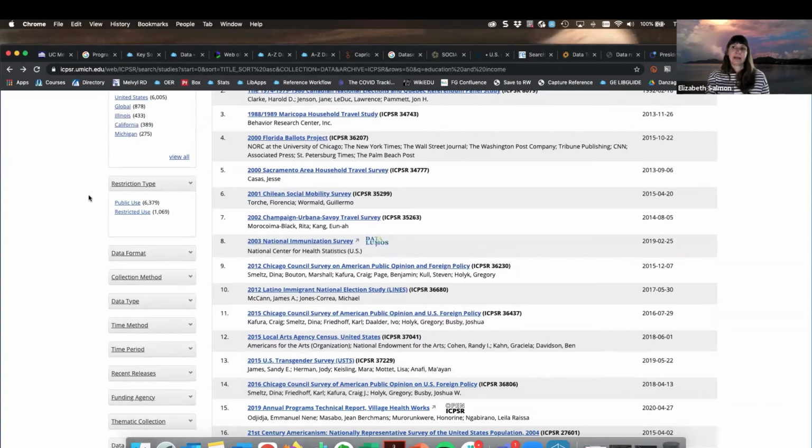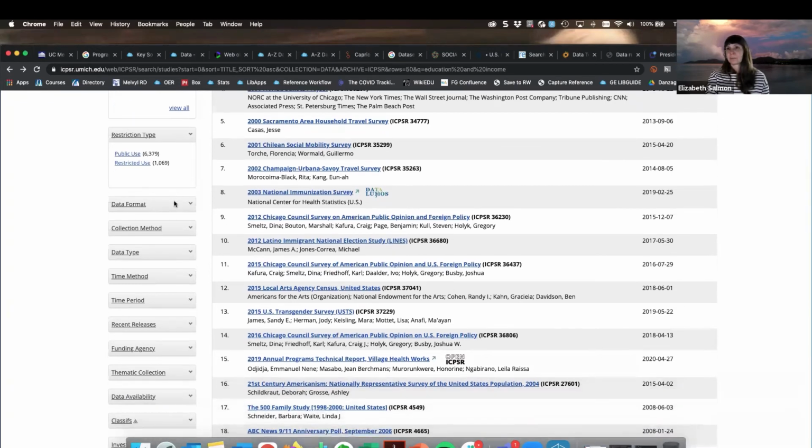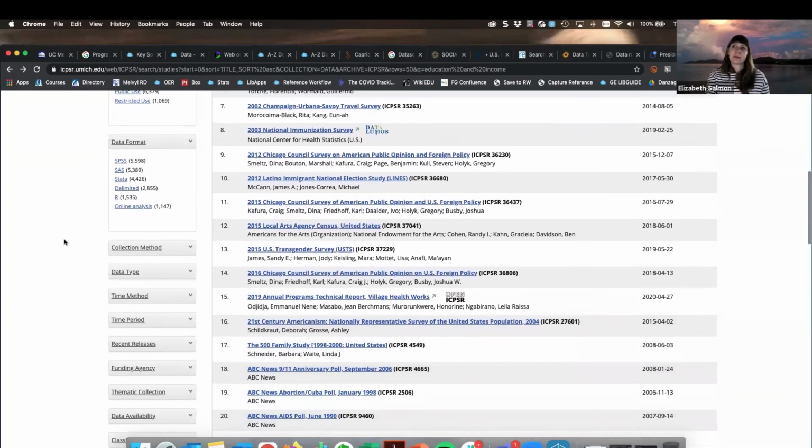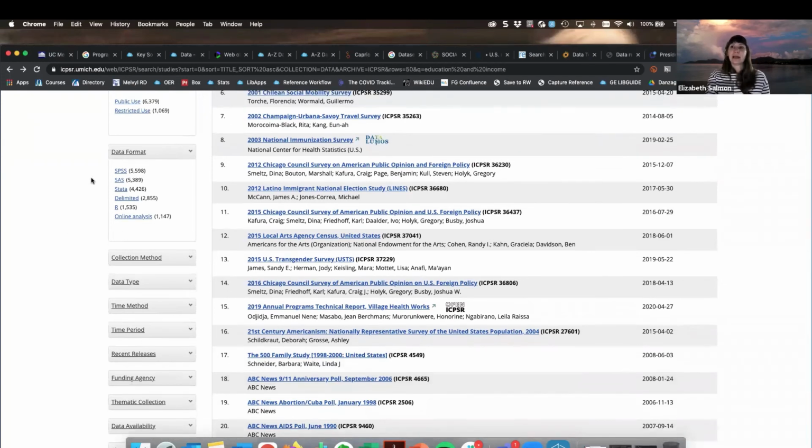Restriction type has to do with whether this data is available publicly or if there are some restrictions associated with it. Now with the format here, ICPSR does a really great job of providing you your data files in a lot of different format types. And if you are interested in a format that is not available, they are receptive if you were to email them and see if you could obtain something in a different format.